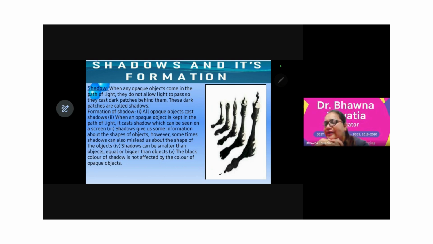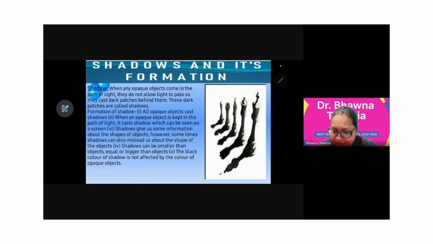You must have created that dog with your hands when you were a kid, a dog in front of the candle. Can you make that posture for me? You're seeing my hands, and if there is a source at the back or the front, you can see the image, an image of a barking dog. Butterflies can also be created, and the wolf one. So this is how shadows are created.